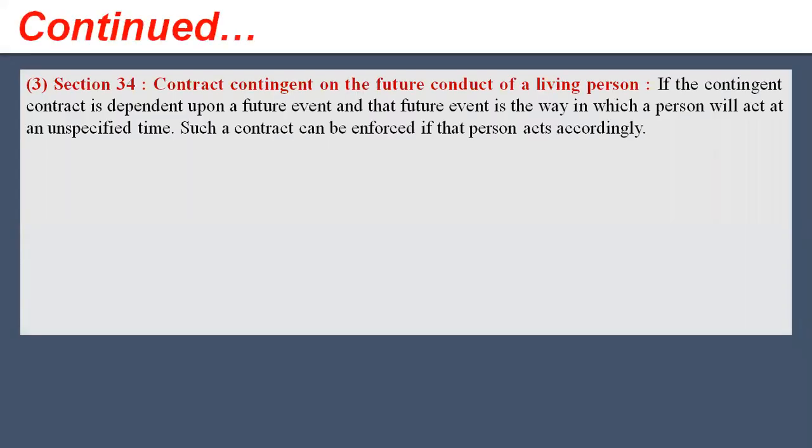Now the third rule is, according to section 34, contract contingent on the future conduct of a living person. That means such a contract can be enforced only when that living person acts accordingly, because that contingent contract depends upon the future conduct of that particular living person.